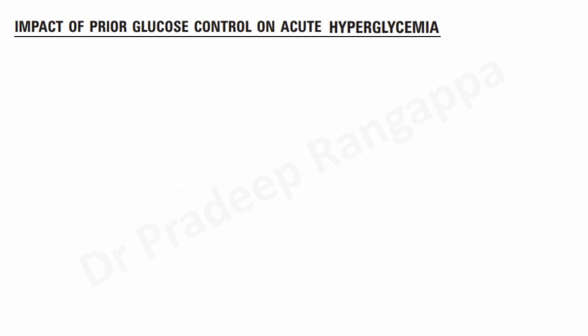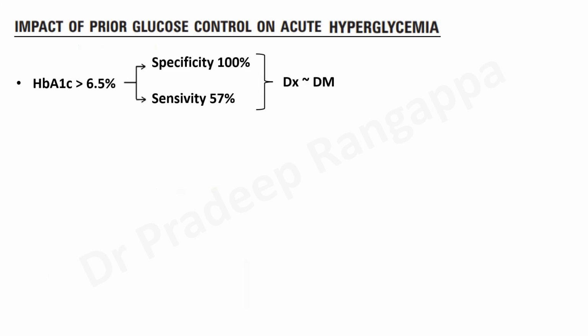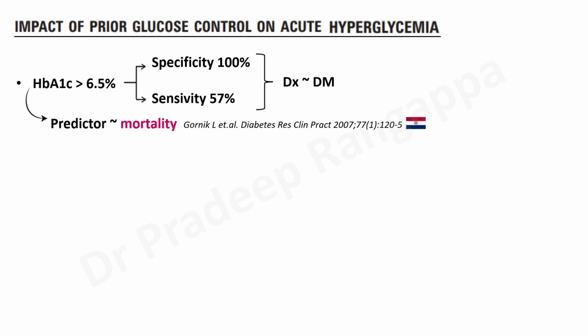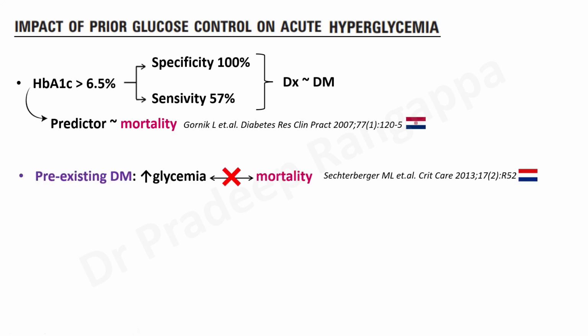And now we look into what is the impact of prior glucose control. Which means to say, if someone comes with a high HbA1c before ICU, which means they did not have good glycemic control, whether that has any impact on outcome. So HbA1c more than 6.5%, if we see in ICU, has a specificity of 100% and sensitivity of 57% to diagnose diabetes, even if they were non-diabetic. And it is shown to be a good predictor of mortality, that came from this Croatian study. But this is important for all my intensivist friends. Just pay attention.